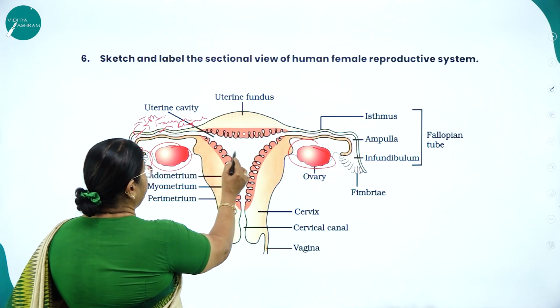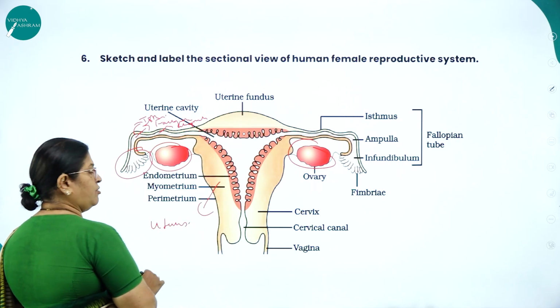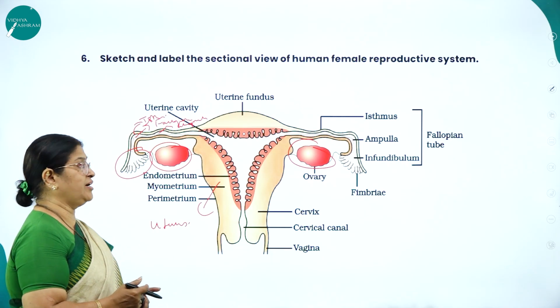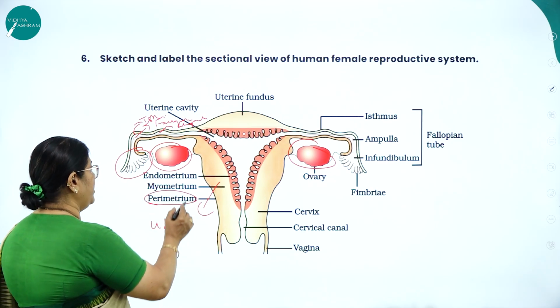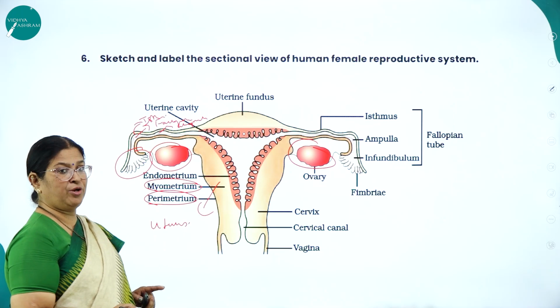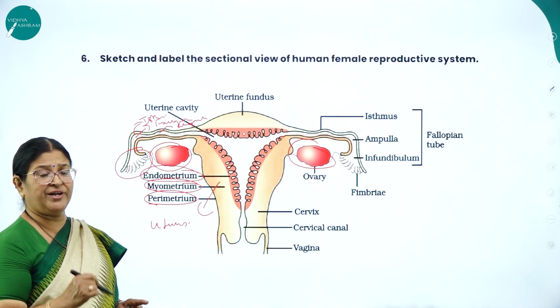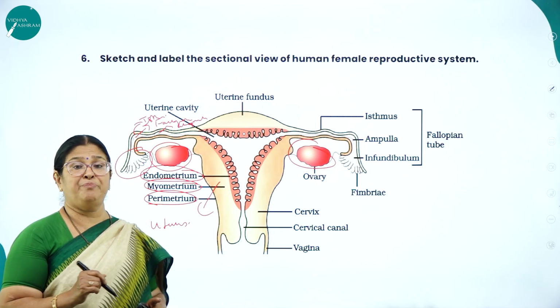So here you can see, and this is what we call the uterus. Okay, and the uterus is made of 3 very important layers. Here you can make out the outermost layer is called the perimetrium, the middle layer is called the myometrium, and the very, very important inner layer is called the endometrium. The endometrium plays a very great role during the process of implantation.